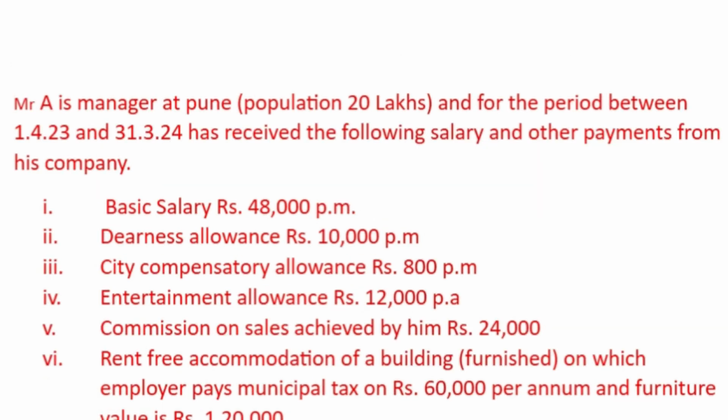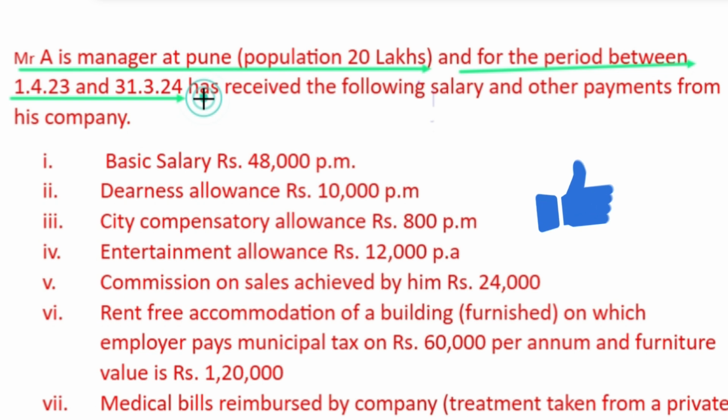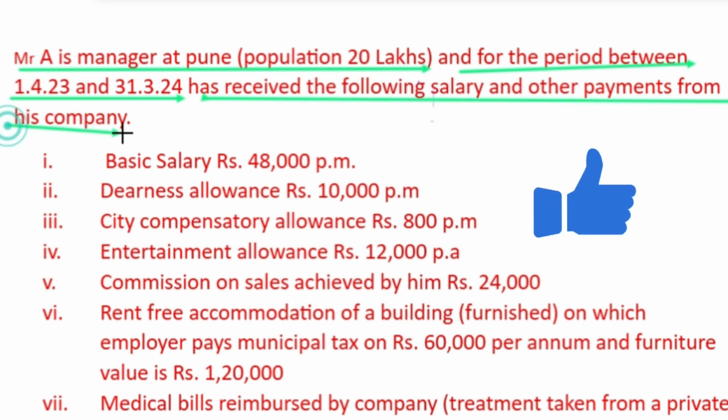The problem is on screen. Mr. A is a manager at Pune. Population is 20 lakh, and for the period between 1st April 2023 and 31st March 2024, that is the previous year 2023-24, he has received the following salary and other payments from his company. Basic salary rupees 48,000 per month, dearness allowance rupees 10,000.